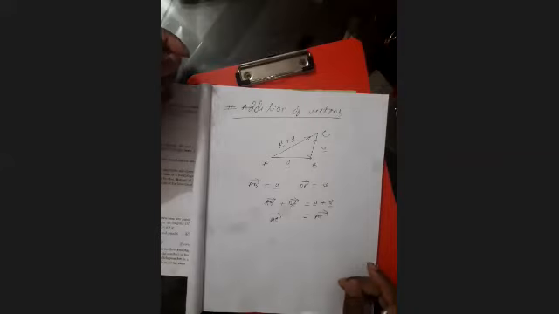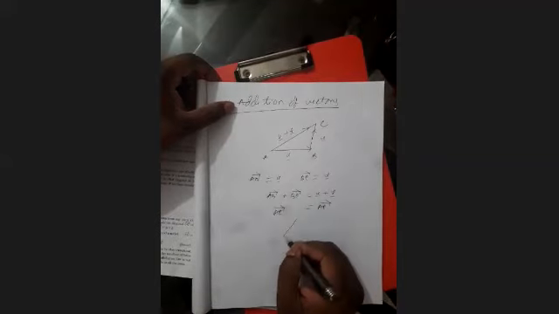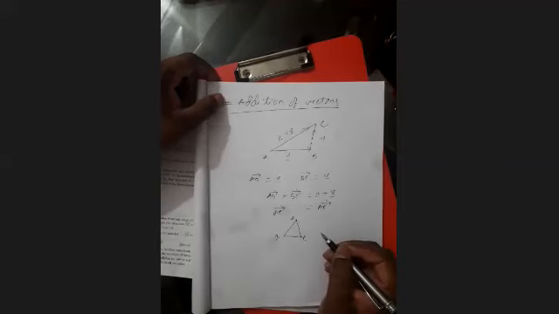In any order, you can show the vector addition triangle law. Whatever it is, it is the triangle ABC. In this triangle, you can show the vector addition triangle law in various ways.